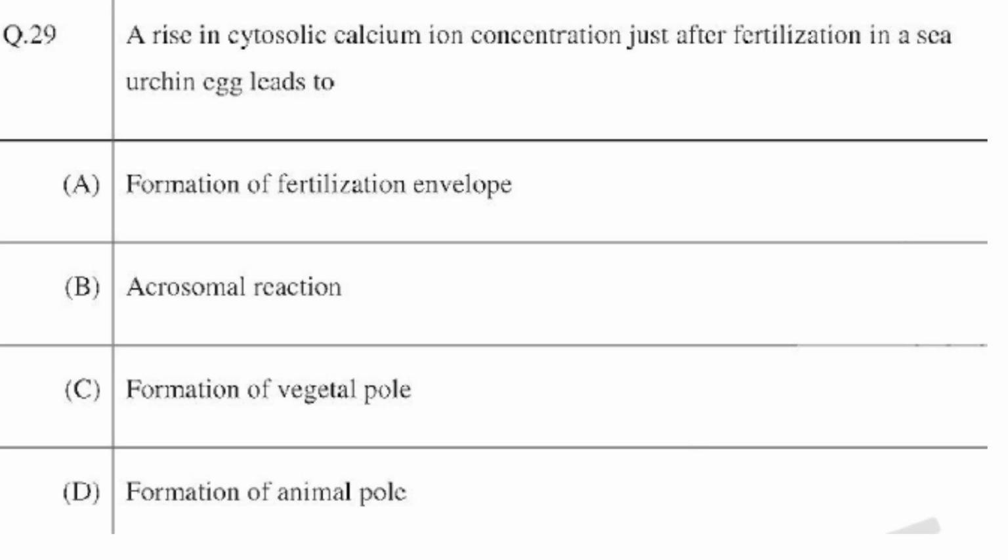Now see the options. Formation of fertilization envelope. Yes, that's correct. Acrosomal reaction. Acrosomal reaction occurs in the sperm and it is prior to fertilization, and it releases enzymes so that the sperm can penetrate the egg. So here they have asked after fertilization. So B cannot be the answer. Formation of vegetal pole, formation of animal pole, all these are determined during oogenesis, that is before fertilization. So C and D also cannot be the answer. Answer is option A.